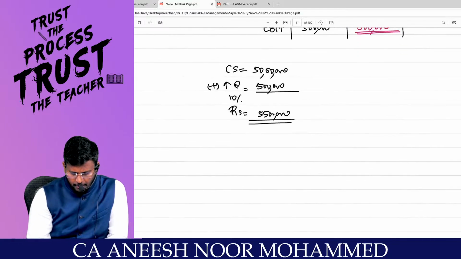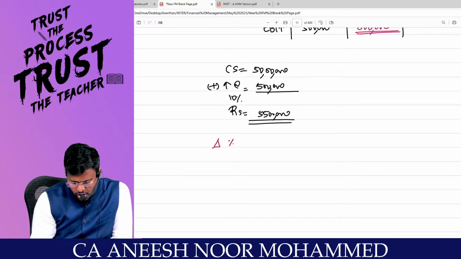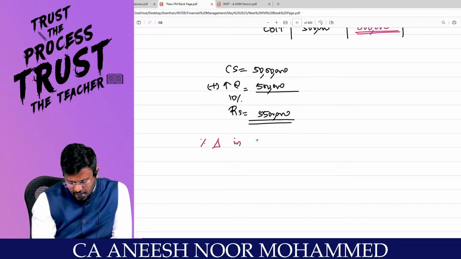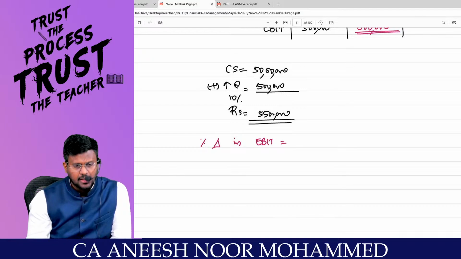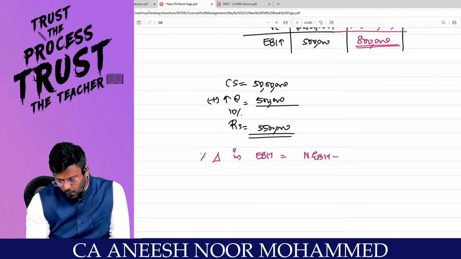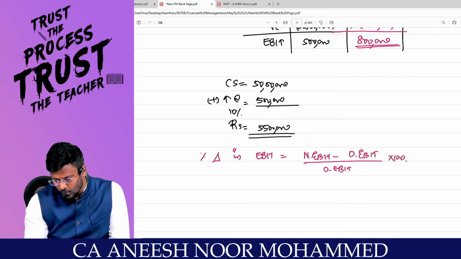So my dear lovable students, percentage change in EBIT is equal to, sir, new EBIT minus old EBIT divided by old EBIT into 100. Are you really with me?